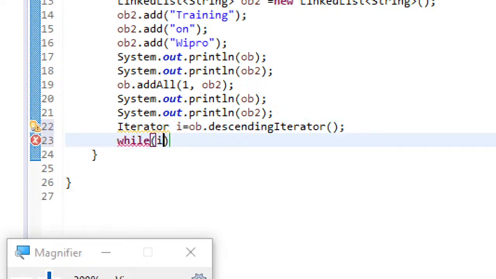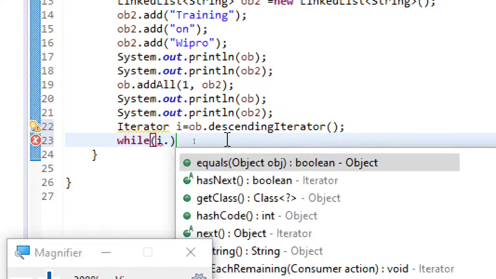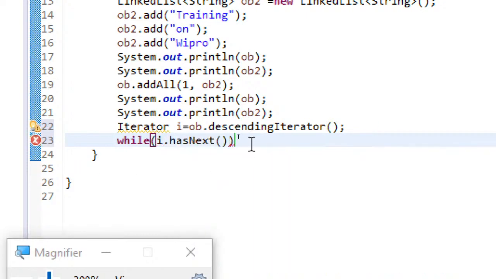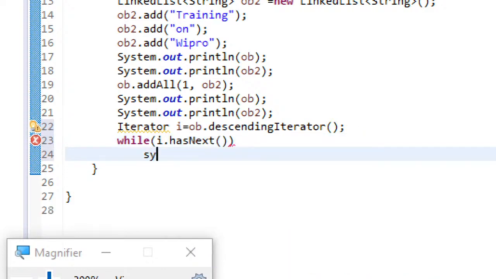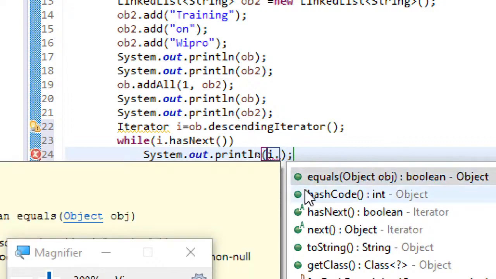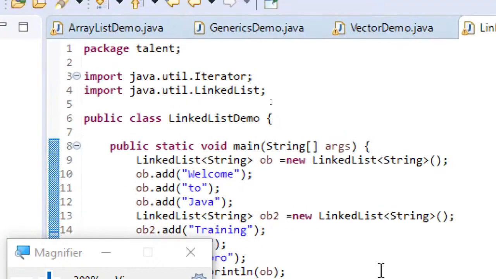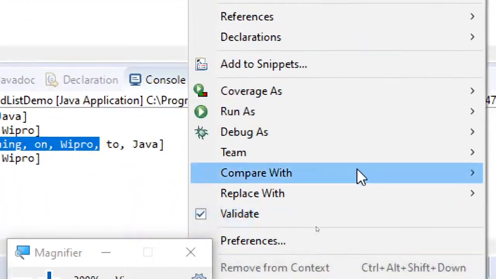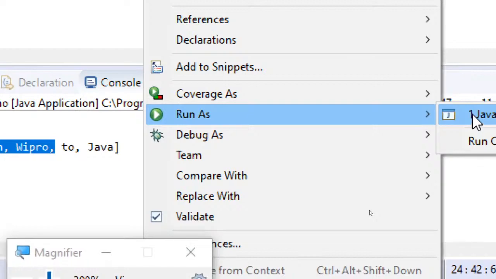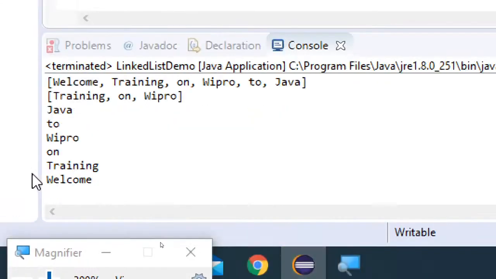While i dot hasNext, and then I've just used descending iterator, and let's see what happens.